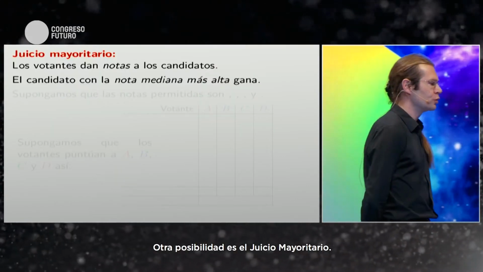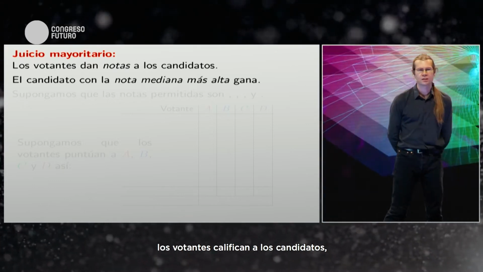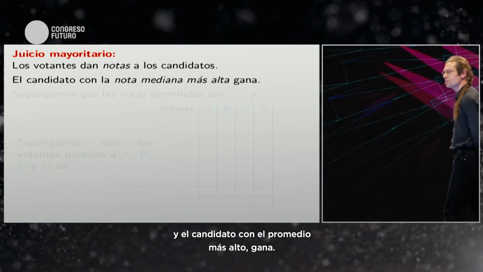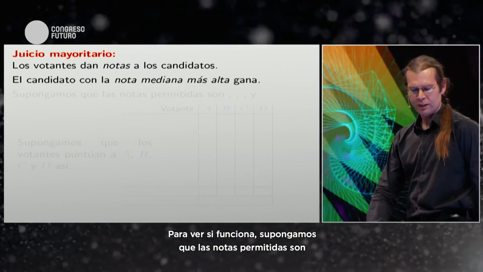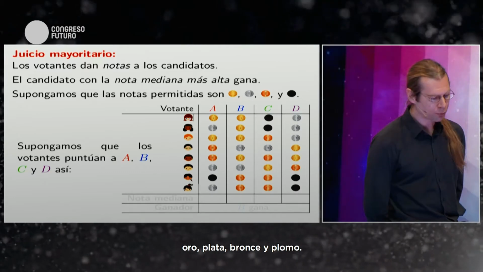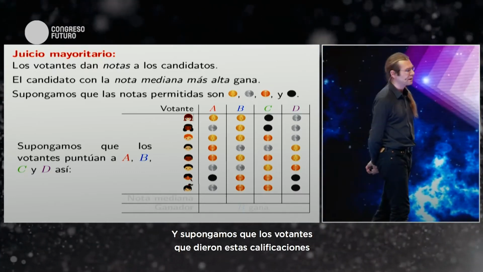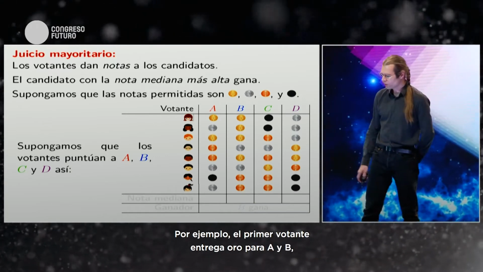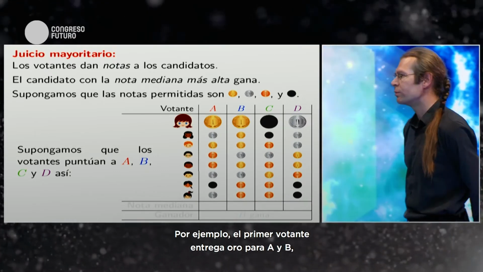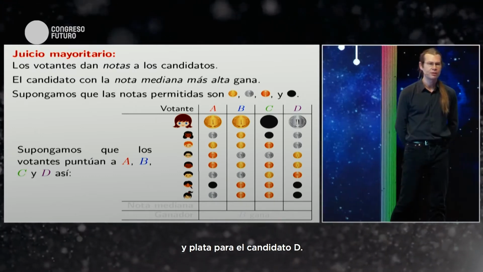Another possibility is majority judgment. In the majority judgment rule, the voters give grades to the candidates, and the candidate with the highest median grade wins. So to see how that works, let's suppose that the allowed grades were gold, silver, bronze, and lead. Okay, and suppose that the voters give grades to our candidates as shown in this table. So for example, the first voter gives gold medals to A and B, she gives a lead rating to C, and she gives a silver medal to D.